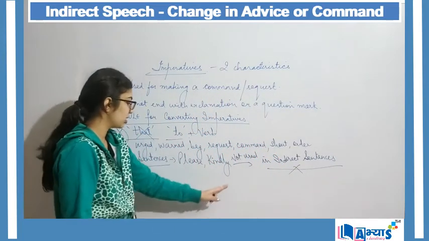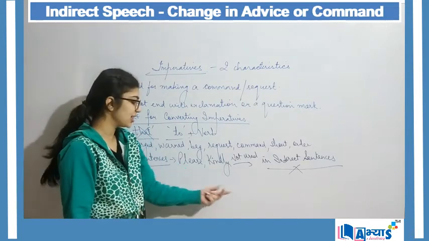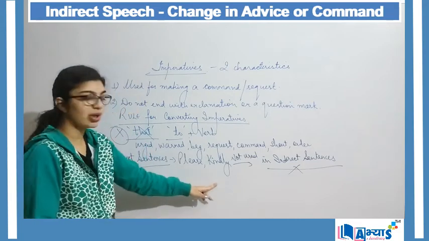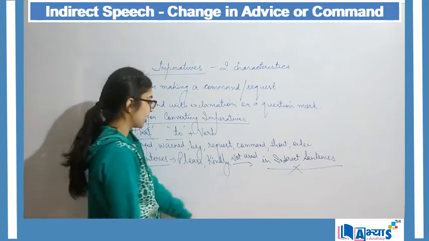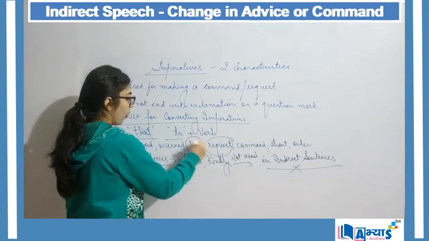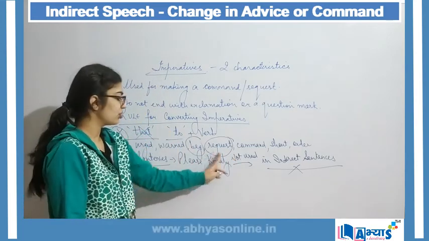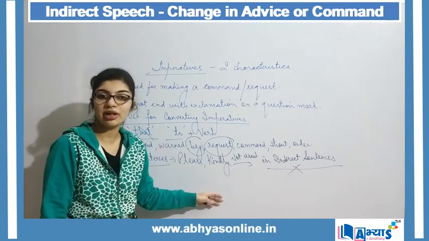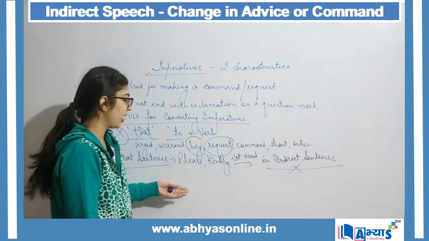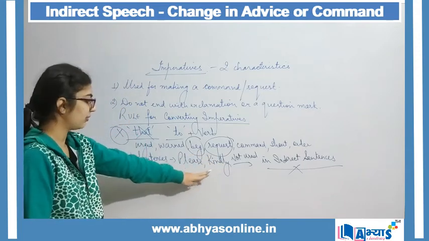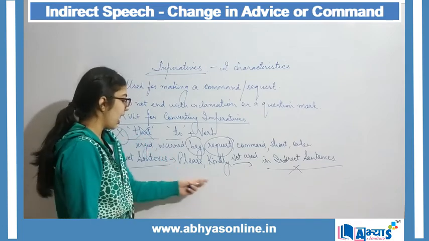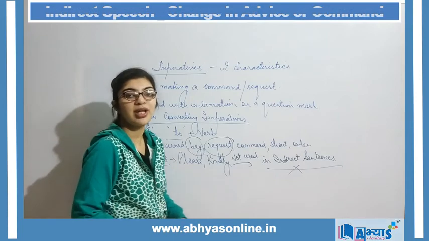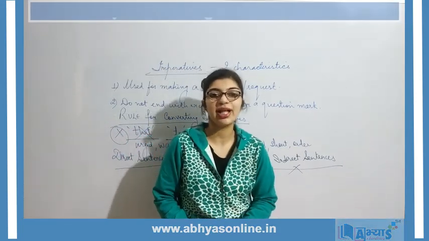We do not use such words in indirect sentences. These words are only used in direct sentences, and these words in indirect sentence are replaced by the word request or beg. These two are the words for showing some kind of kindness, or for pleasing someone, or for requesting someone, right? So beg and request are used in indirect sentences as a replacement for please and kindly in direct sentences. We will understand these terms better with the help of examples.